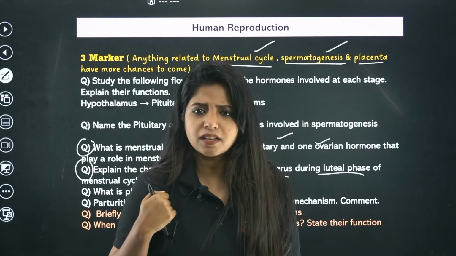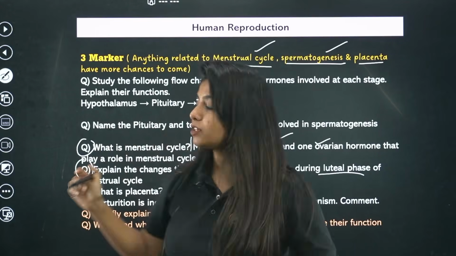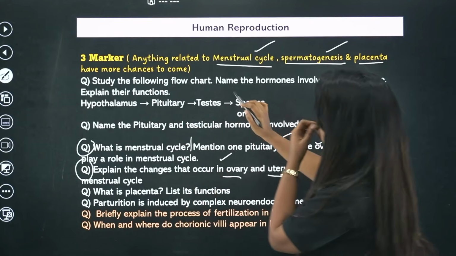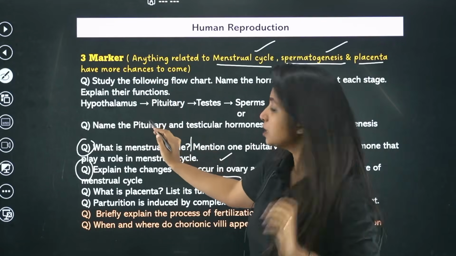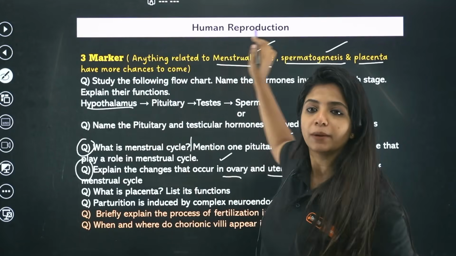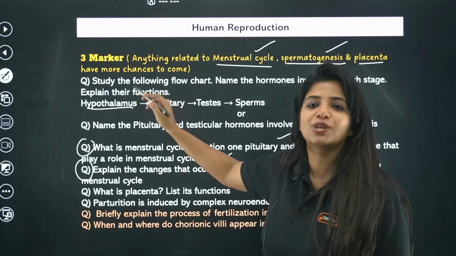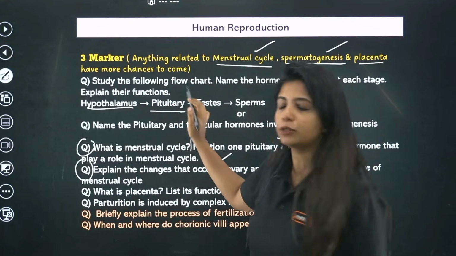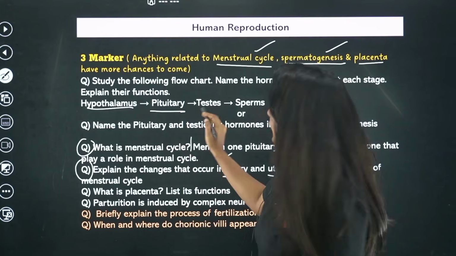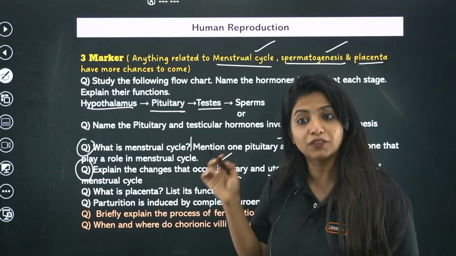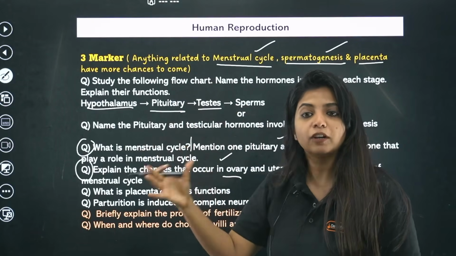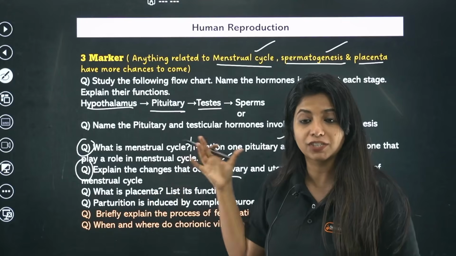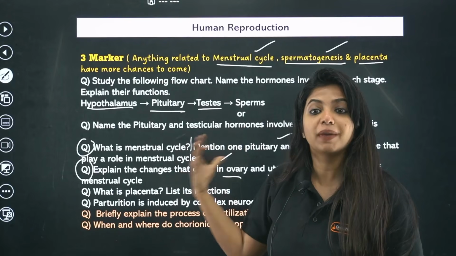They can either ask you a direct question like that, or they can ask you a question like this. Study the following flow chart. Name the hormones involved at each stage. Explain their functions. So the hypothalamus, how does it help in spermatogenesis? It produces GnRH. How does the pituitary help? It is going to produce FSH and LH. How does the testis help? You have to talk about that. In the testis, what is going to happen? Basically in the testis, the spermatogenesis process is going to happen, right? The testis is going to produce androgens, the male sex hormones.